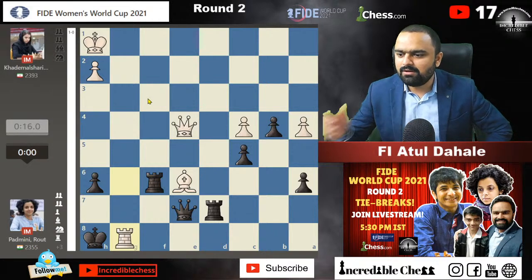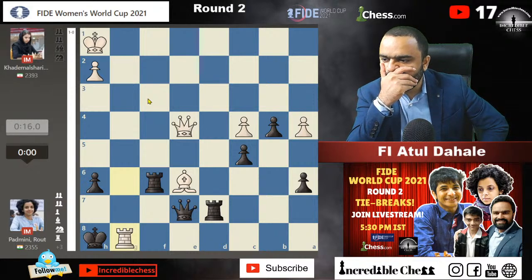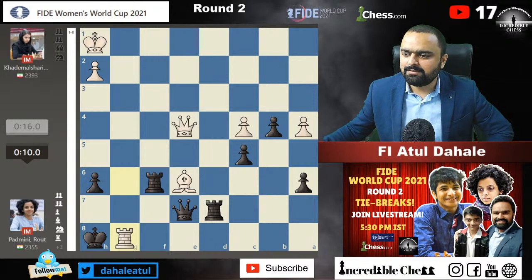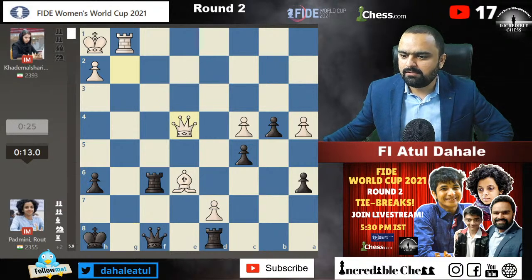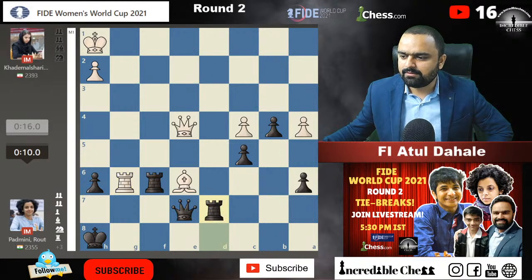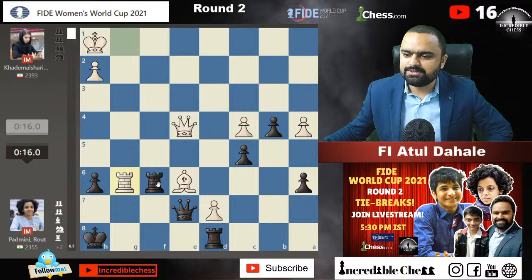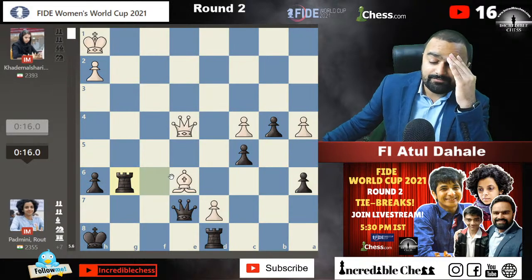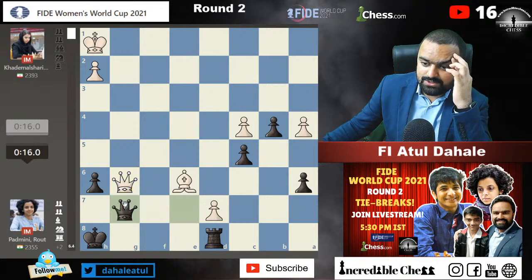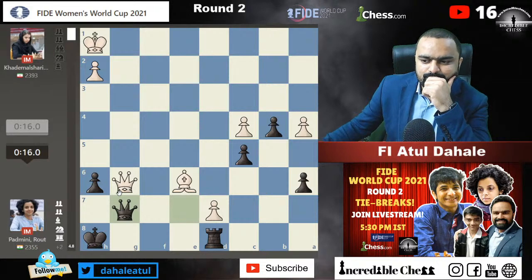Rook g8 check. Oh, mate, how is it possible? One move before, she was clearly winning, and this rook g6, and she played rook into d7. Oh my god, she could have just captured rook into g6 also. Just exchange the pieces and play queen g7 so that there will not be any check.